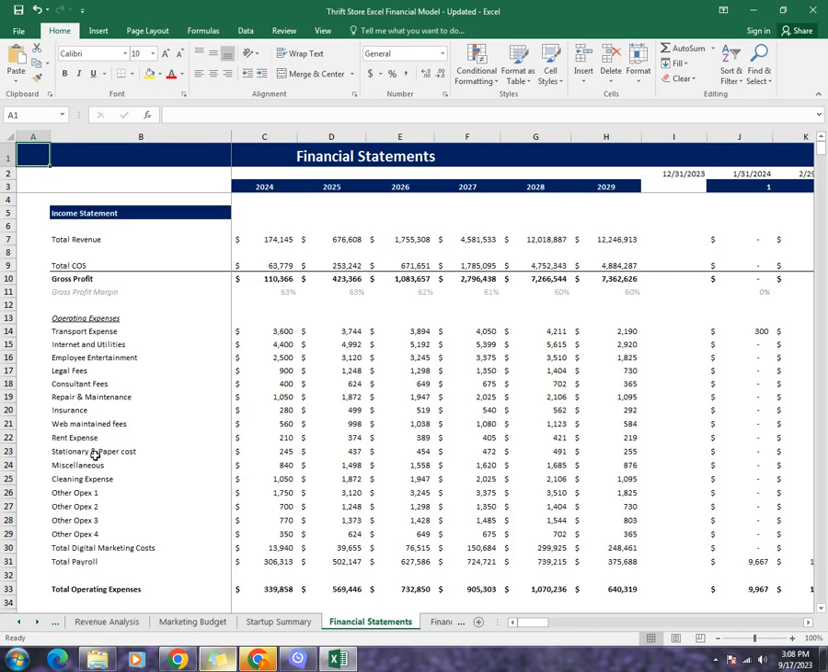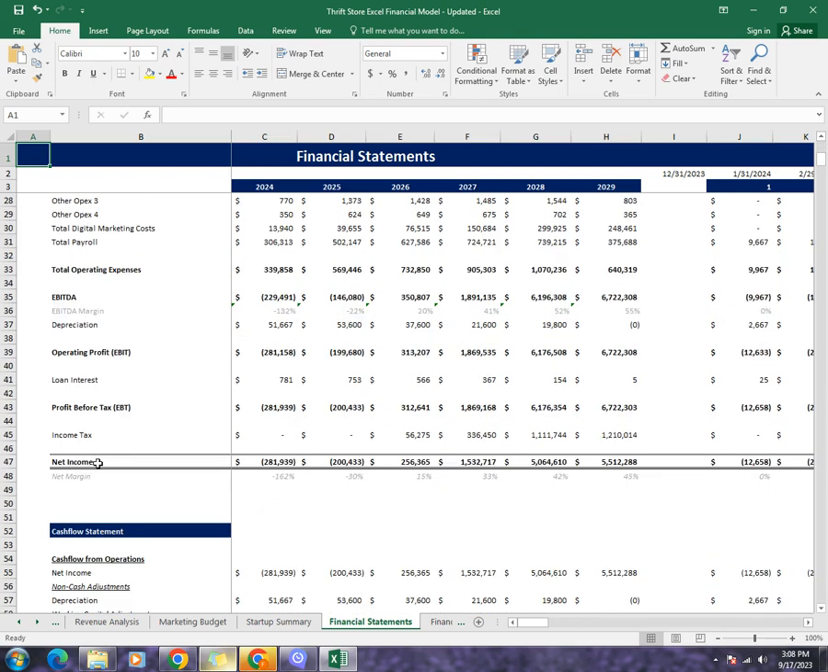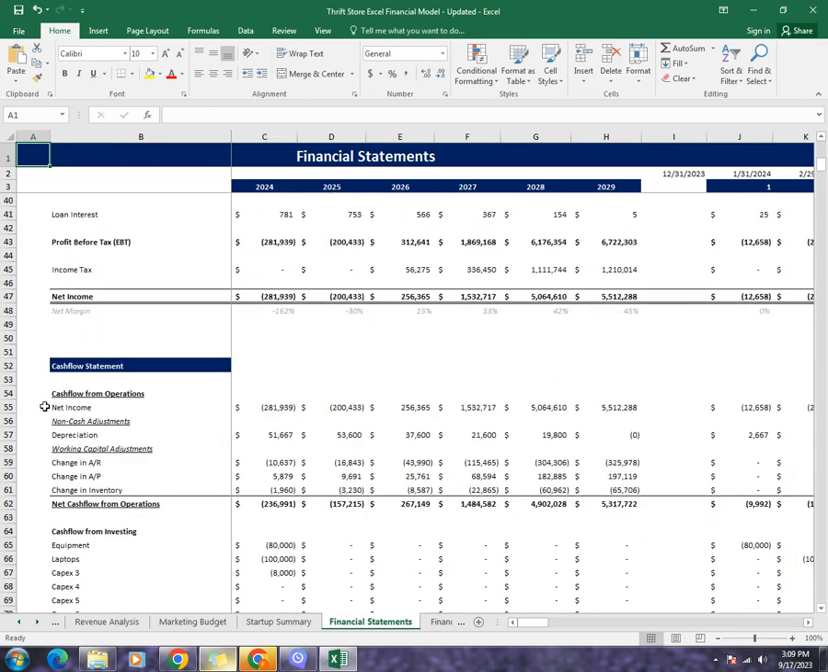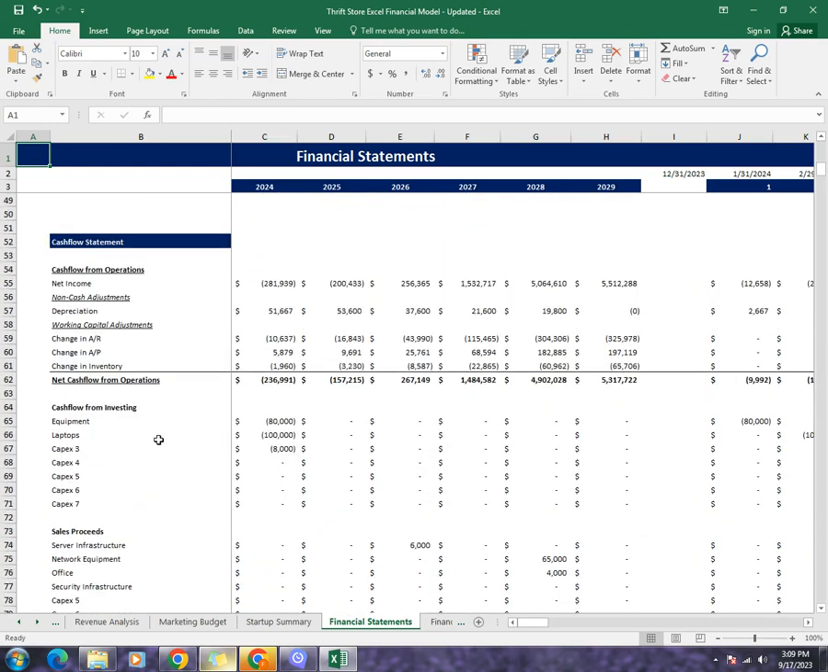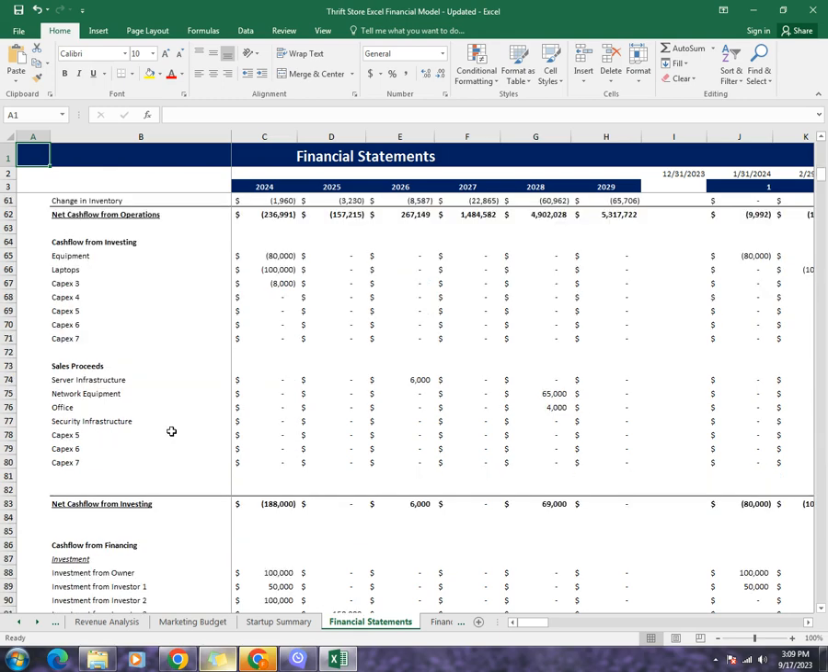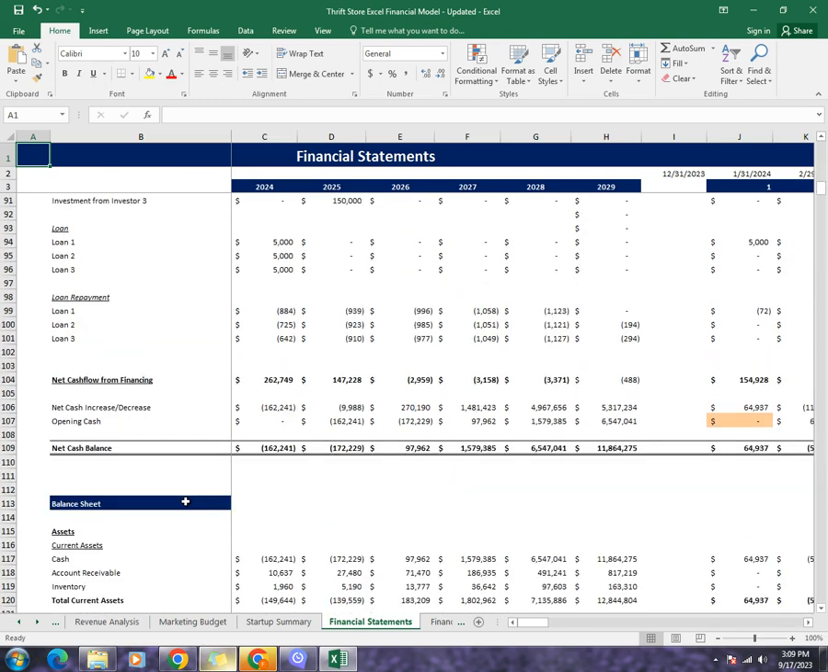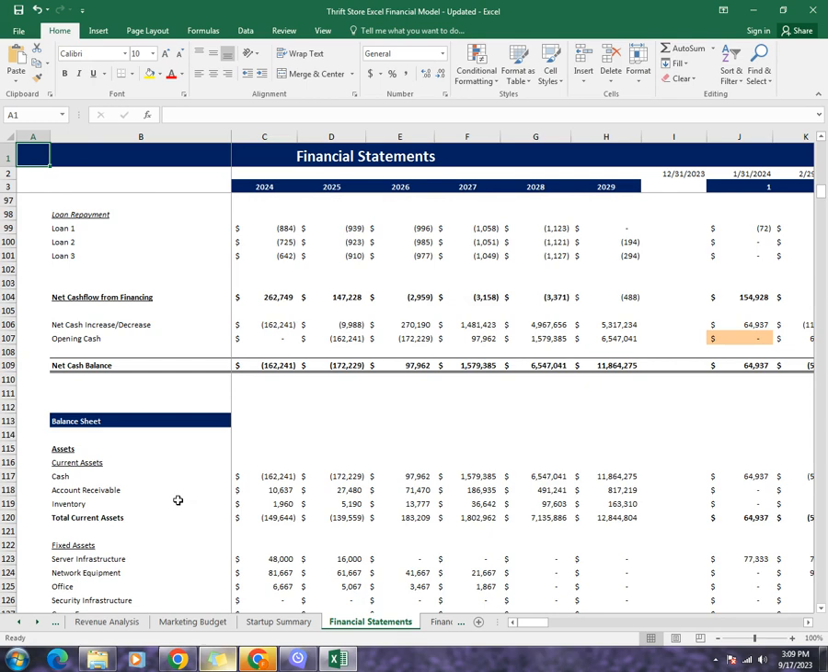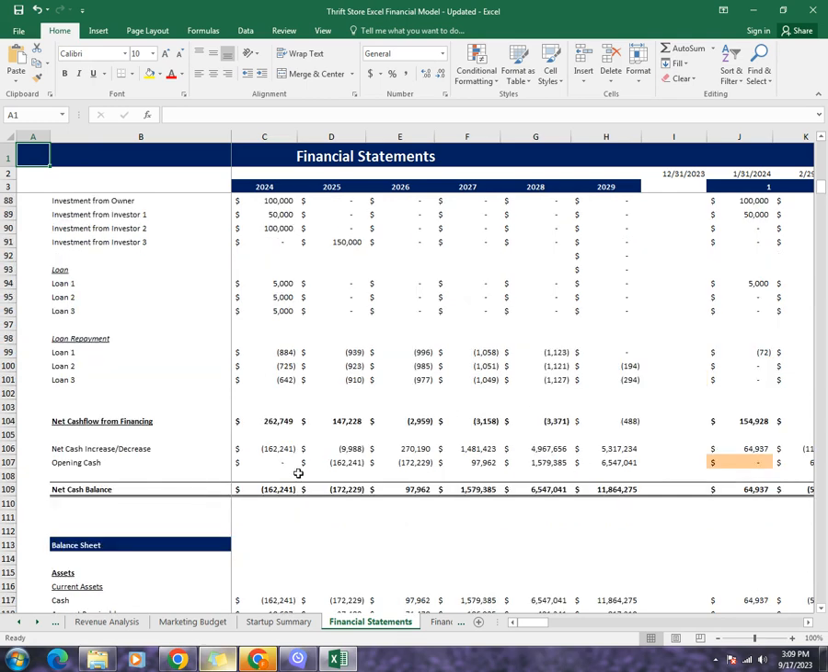The financial statements include the income statement, which tells you about the net income of the company in the next 5 years on a monthly and yearly basis. Then comes the cash flow statement, which tells you about the cash inflows and outflows of the business through its operating activities, investing activities, and financing activities. This is also based on a monthly and yearly basis.